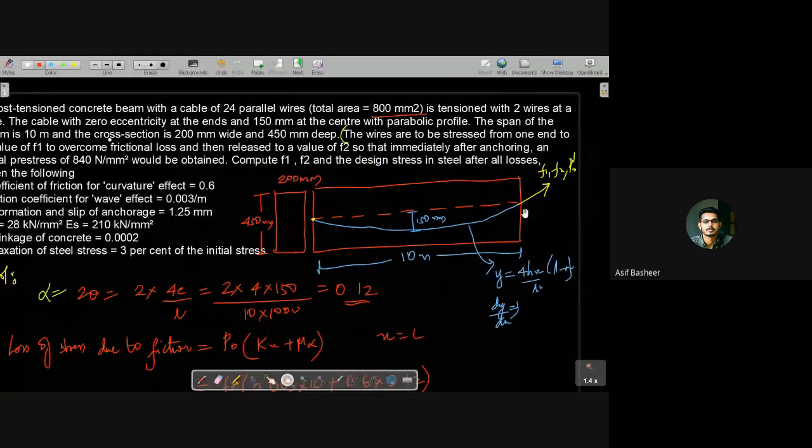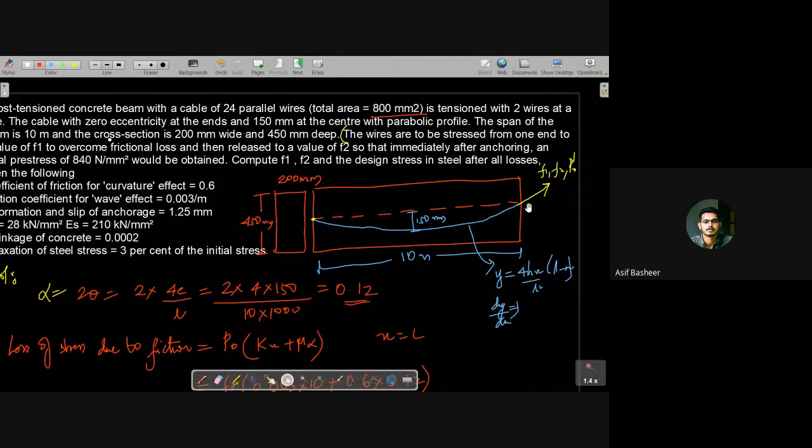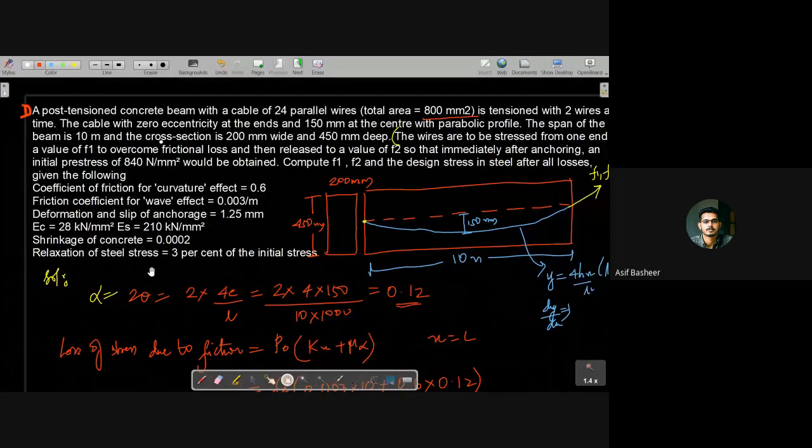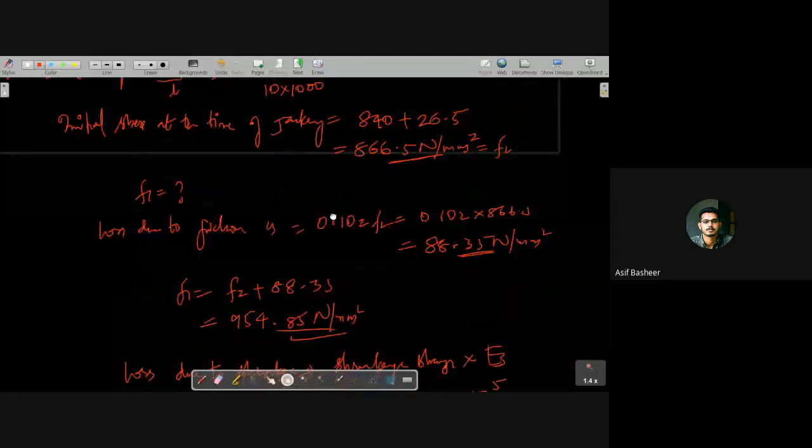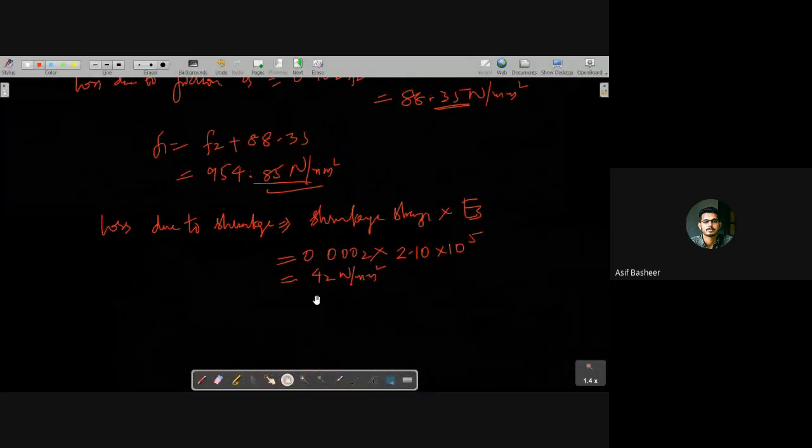So the initial stress at the time of anchoring is 840. Loss due to relaxation of steel occurs on this 840, isn't it? So the initial stress at the time of relaxation of steel is what? That is a long-term loss, right?